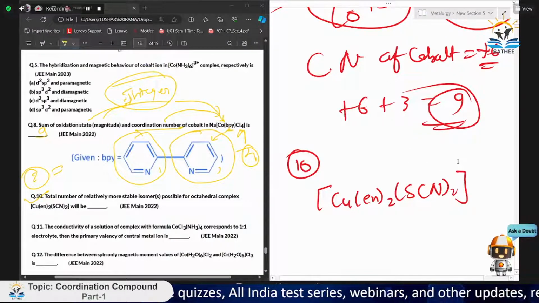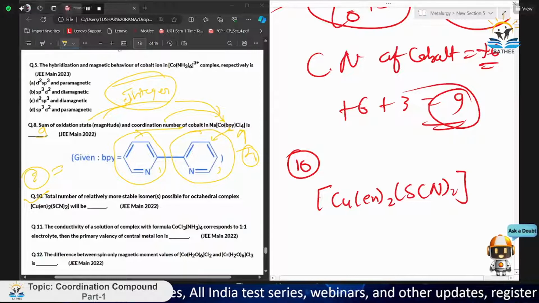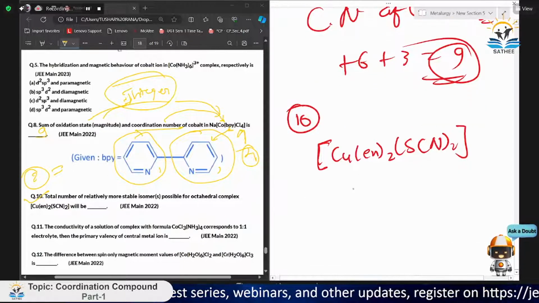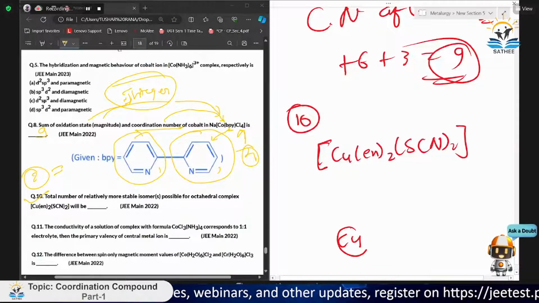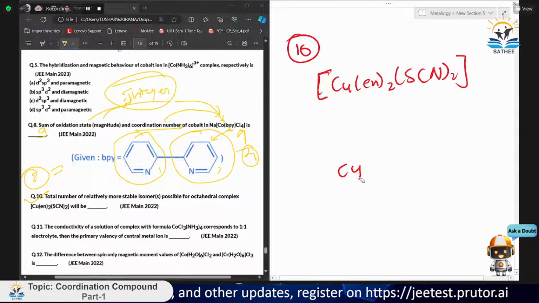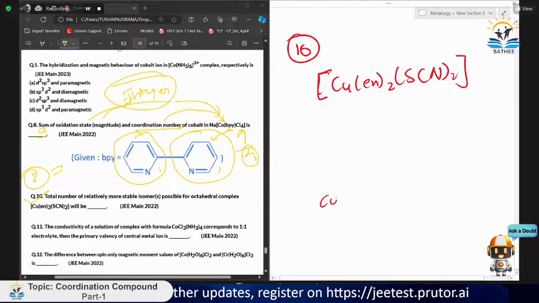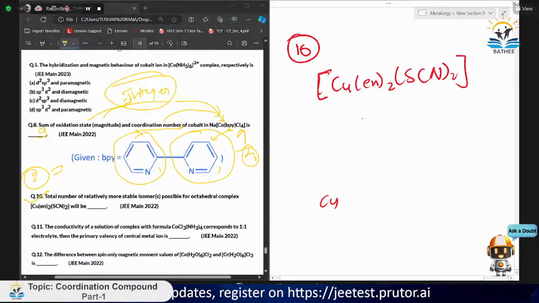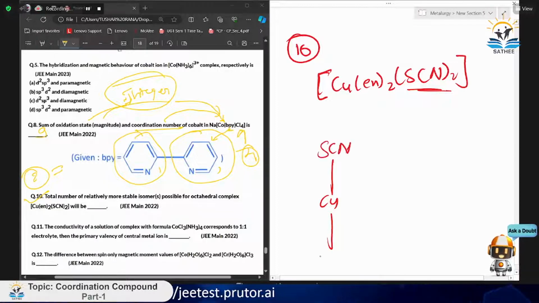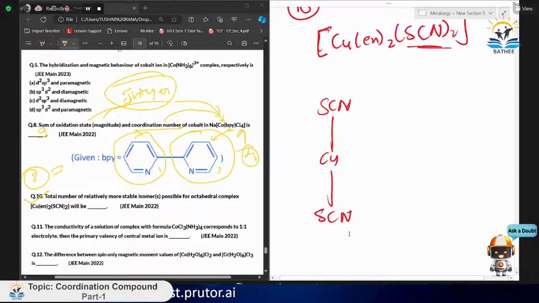So if you need to find it, you need to make the structure first. Cu is our first metal atom ion, so I will write Cu like that. Now we will connect the SCN ligands first, because SCN is a simple ligand with a negative one charge.